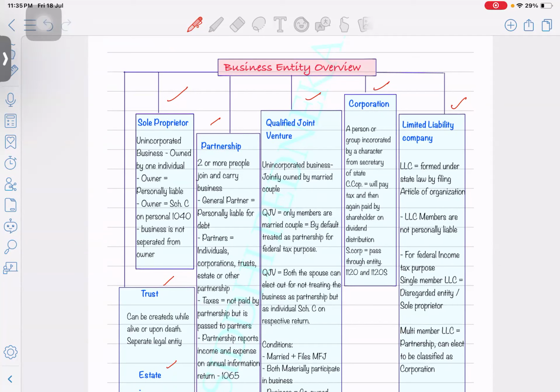Let's see. If I talk about the sole proprietor, it's just a single owned business. It's an unincorporated business owned by one individual, and the owner, whoever is going to run the business, will be personally liable. That's a sole proprietor business, and only Schedule C will be used for reporting all the income and expenses of the sole proprietor. The business is not separate from the owner, so if any major liability comes up which the business is not able to repay, the sole proprietor will be wholly and solely responsible